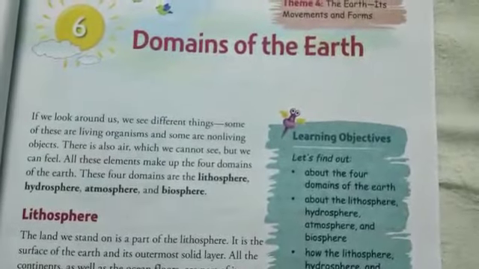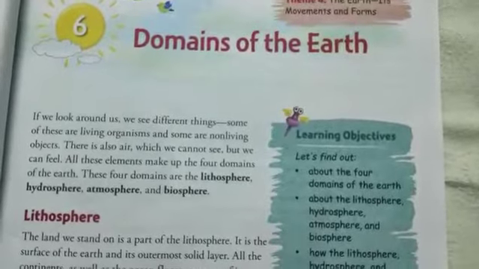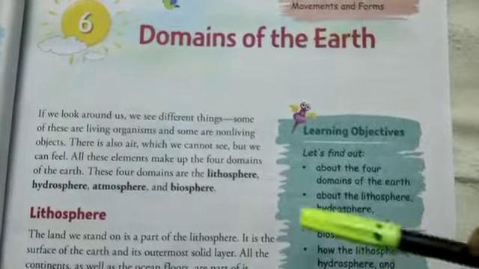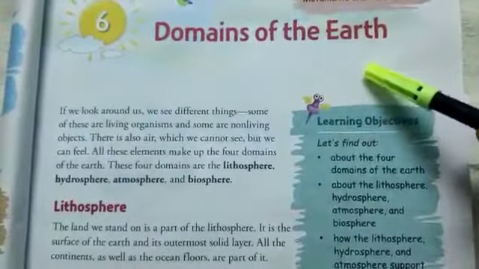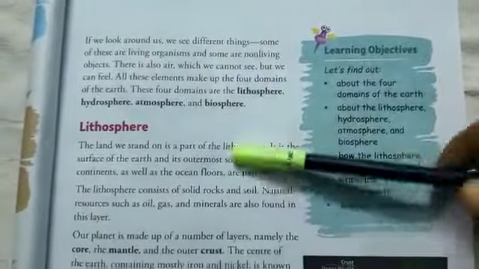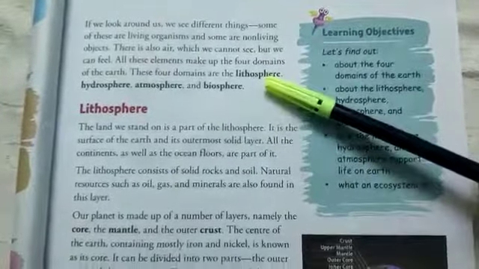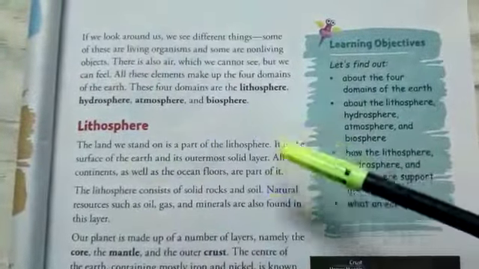Now we were in the new chapter number 6, Domains of the Earth. Here in page number 39, Domains of the Earth started. There are 4 domains. They are lithosphere, hydrosphere, atmosphere and biosphere.